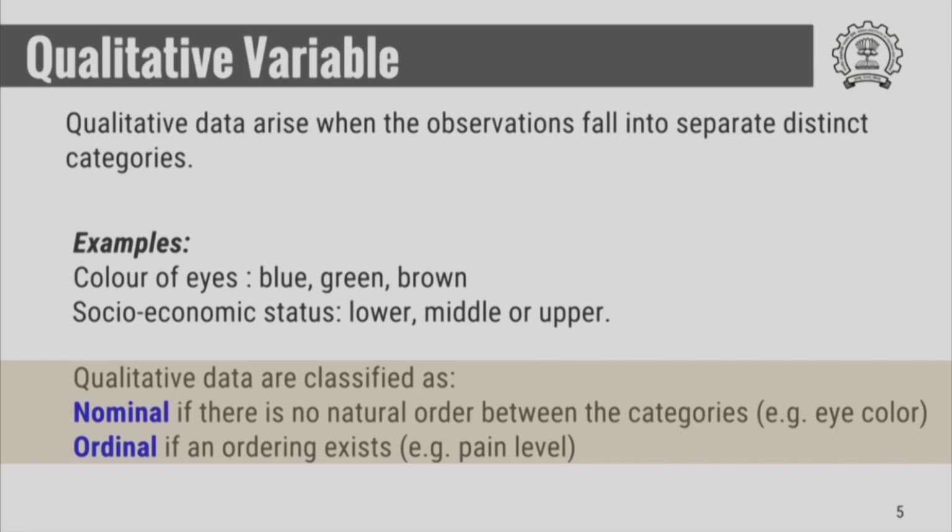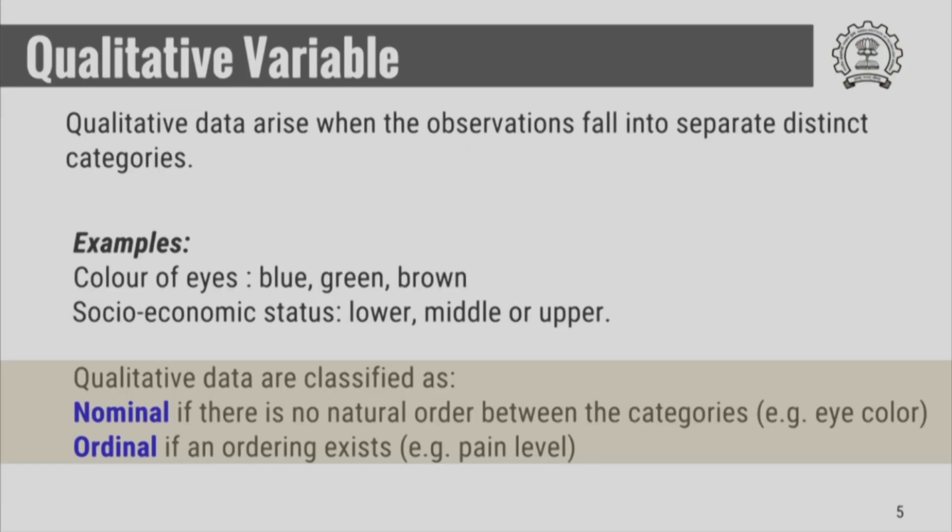Qualitative data can be further classified as nominal or ordinal. You will call your qualitative data nominal if you cannot arrange your data in an order. That means there is no natural ordering in the data, and you will call your data ordinal if you can arrange them in order. So an example of nominal data will be the eye color. You can arrange the eye colors blue, green and brown in any order you want. There is no preference of one color over the other.